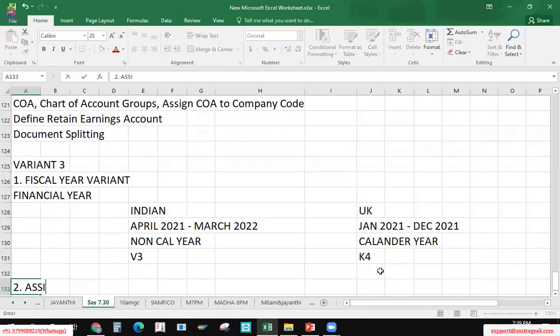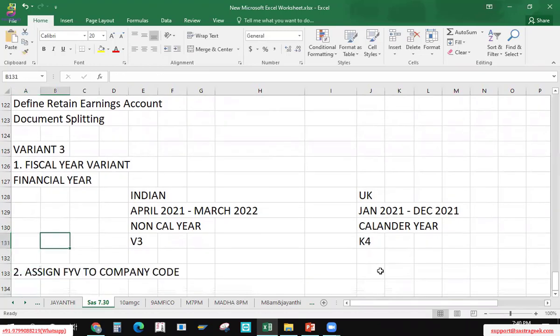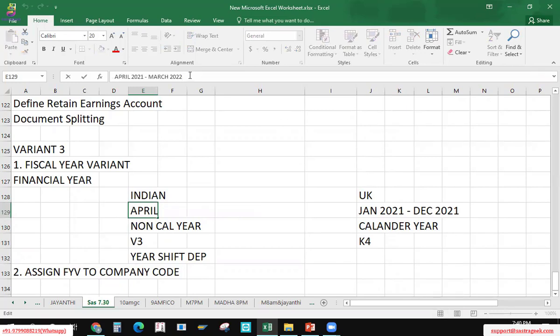Step 2 will assign the fiscal year variant to our company code. Now this is called a non-calendar year, or here it is called year shift dependent. That means it depends on the other three months, like January, February, March of 2022.